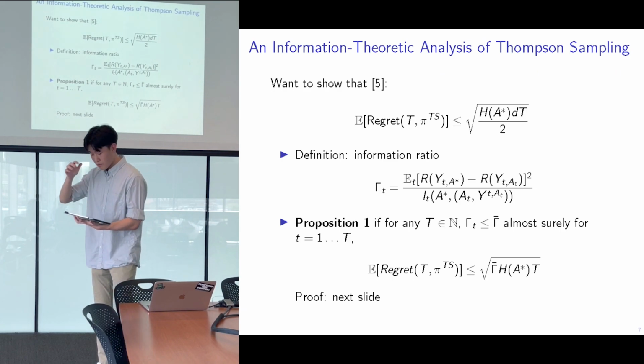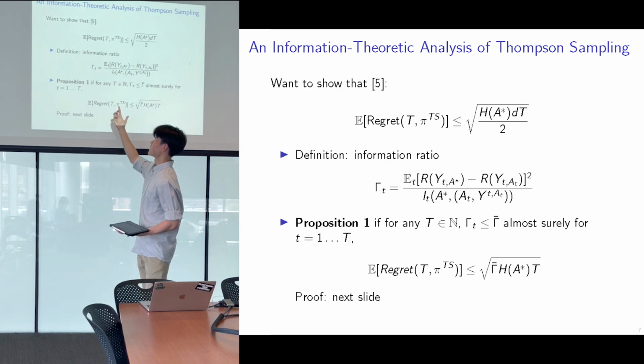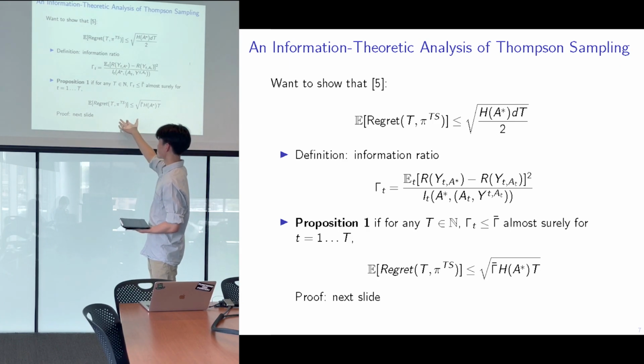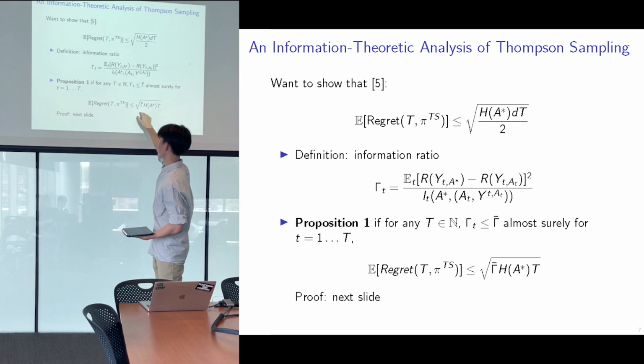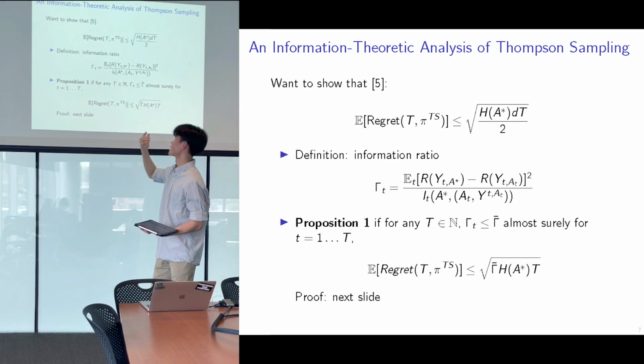Proposition 1 tells us that if we can bound this information ratio, then the expected regret is less than or equal to the square root of gamma bar times the entropy of A star times t. Notice that if we replace gamma bar here with something like d/2, then we can show the result.